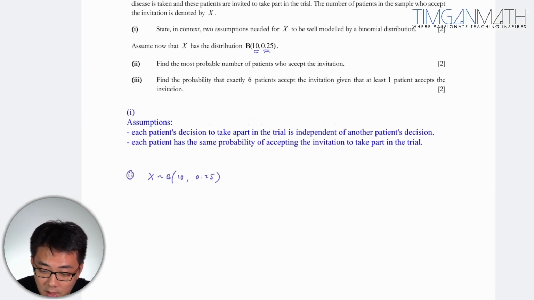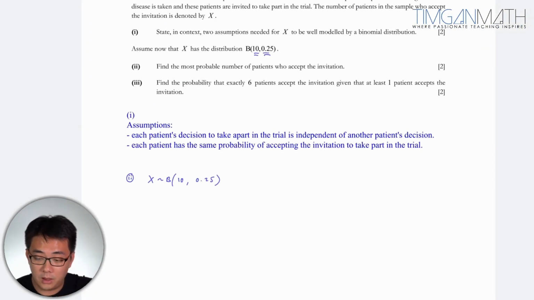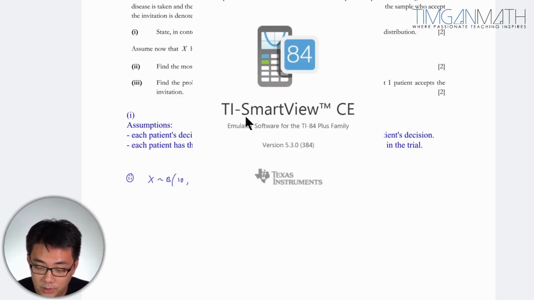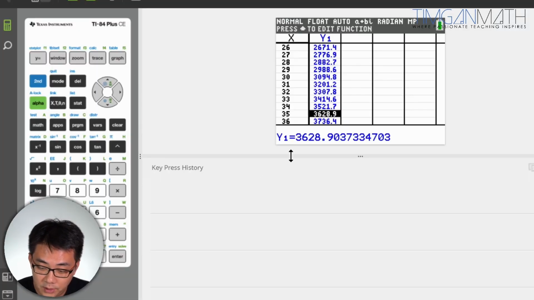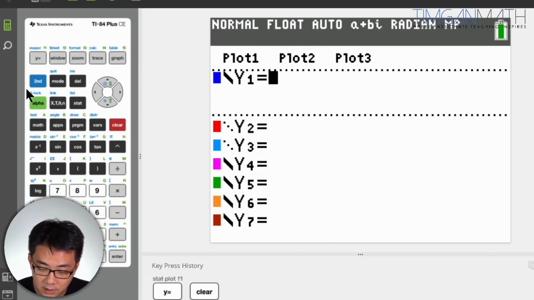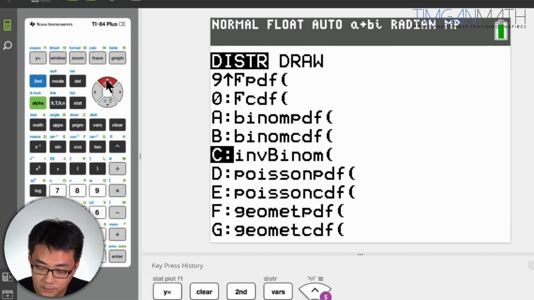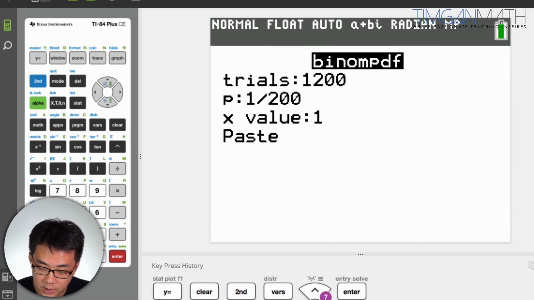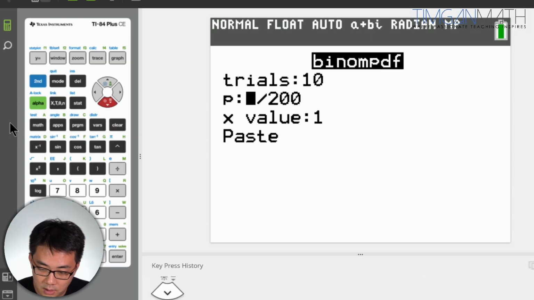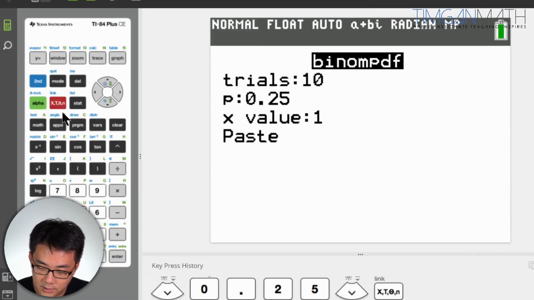In other words, the most probable number of patients who accept, just use your GC. We're going to list the PDF out. Just clear it and go to distribution, binomial PDF, put trials as 10, probability as 0.25, and put this as X, okay?